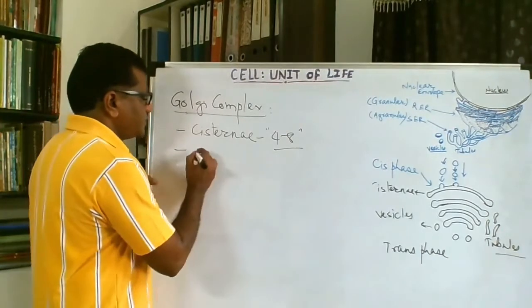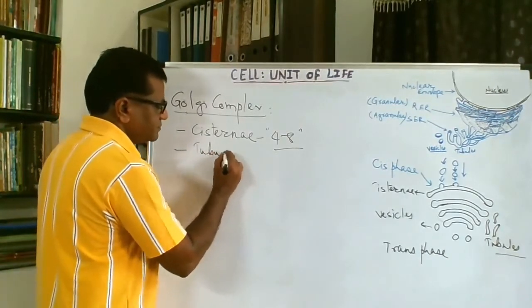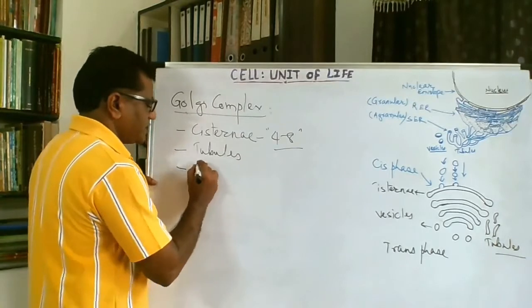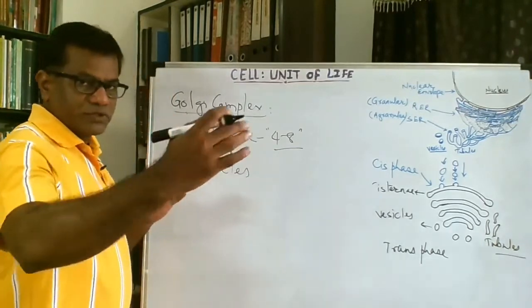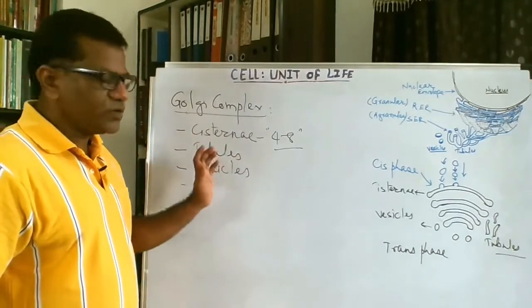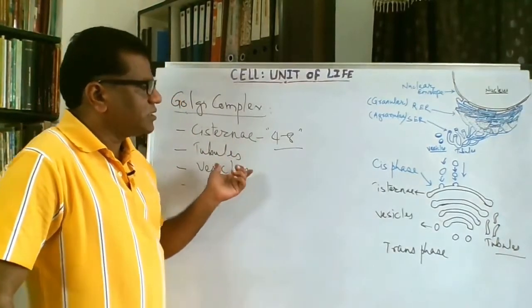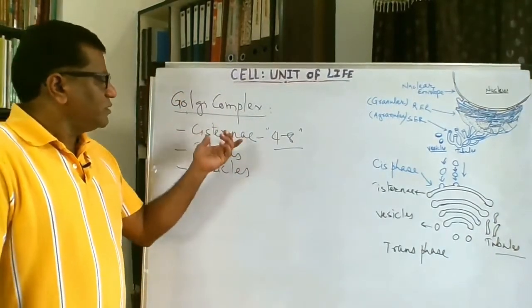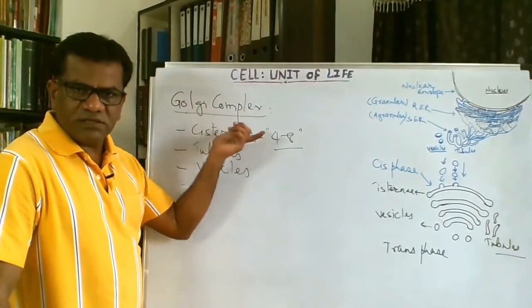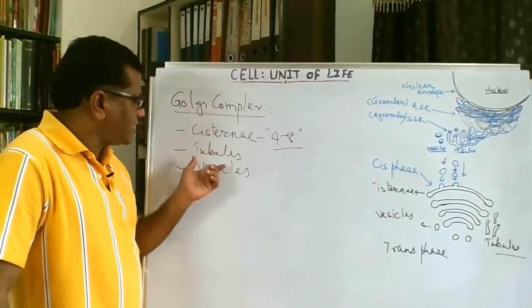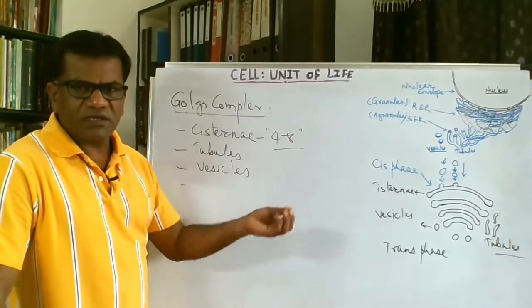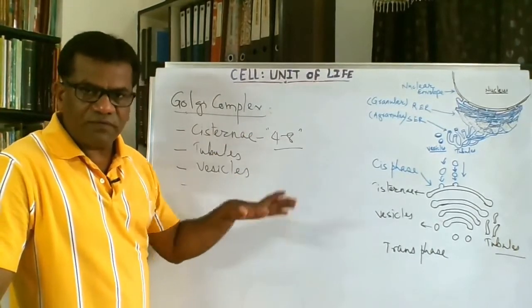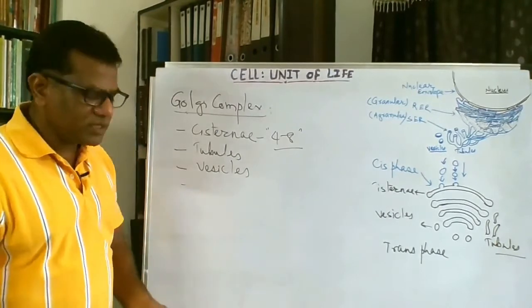Then the tubules are present, but they are less in number, and the vesicles. Even vacuoles, some large vesicles, are also present in the Golgi complex. In many cases, the cisternae are interconnected by means of tubules. Vesicles are small spherical structures which are cut off by the endoplasmic reticulum.